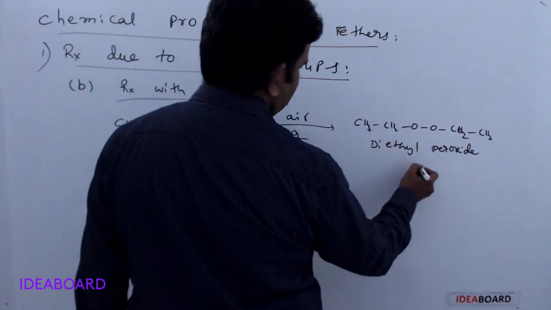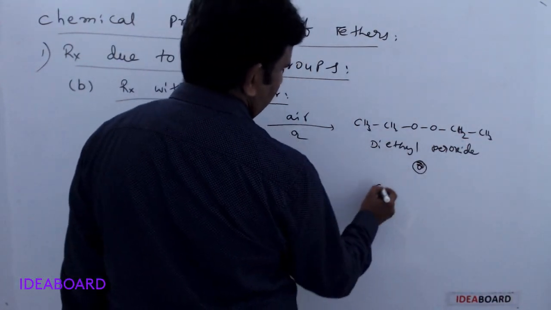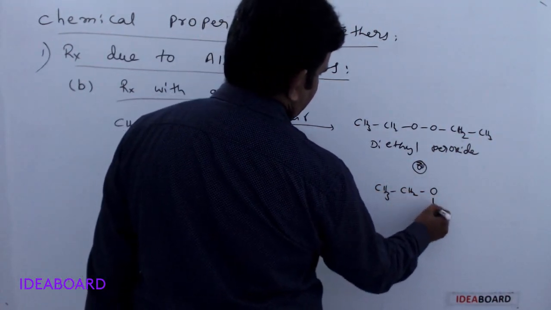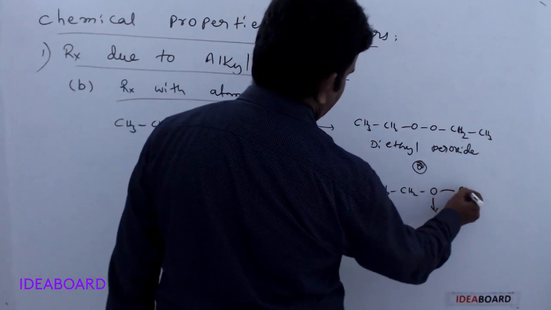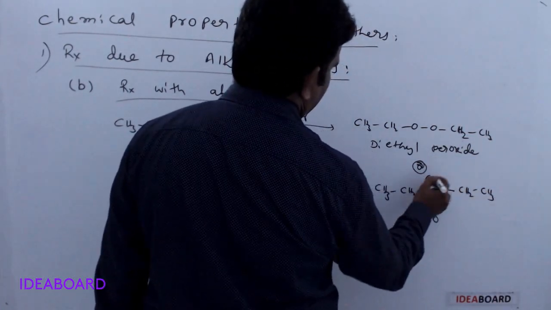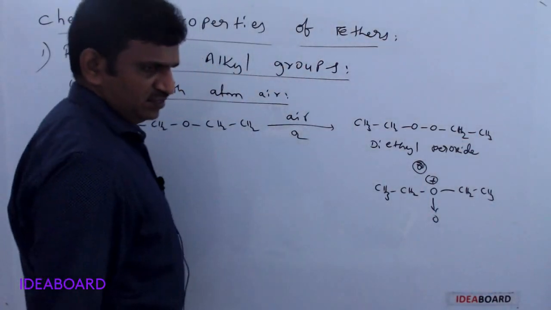Sometimes this structure is also given in a different manner like this. This is also diethyl peroxide.